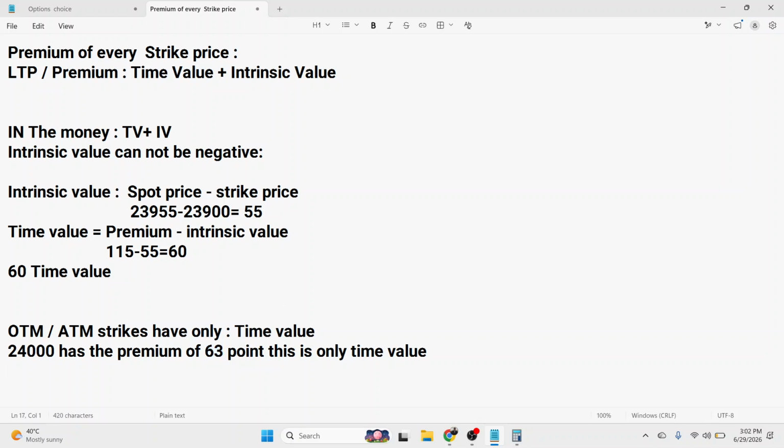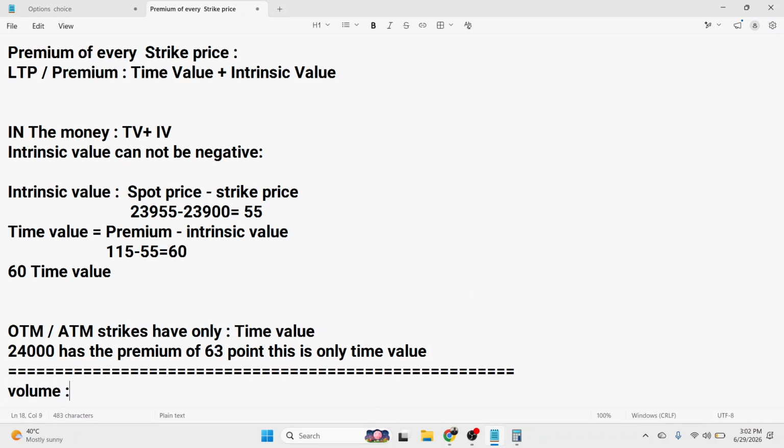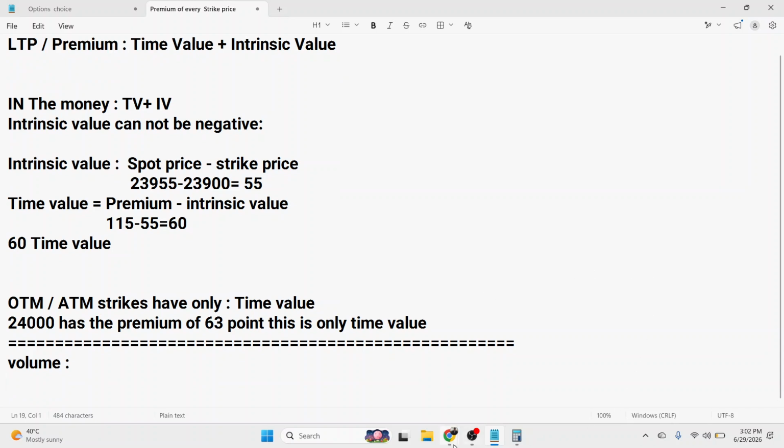The next thing we are going to learn today is the volume. What is volume in the case of the equity market? In equity it means the number of shares exchanged hands. That is called the volume in the equity market.